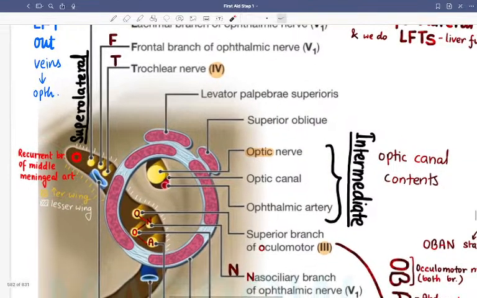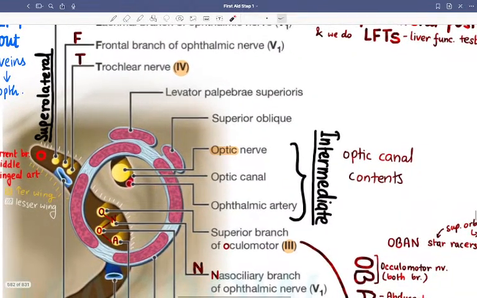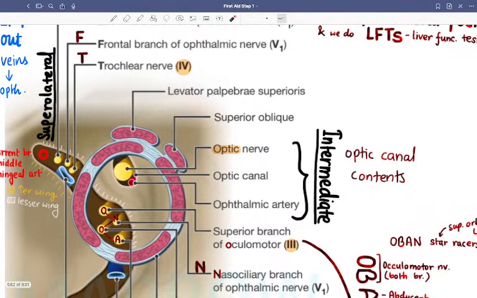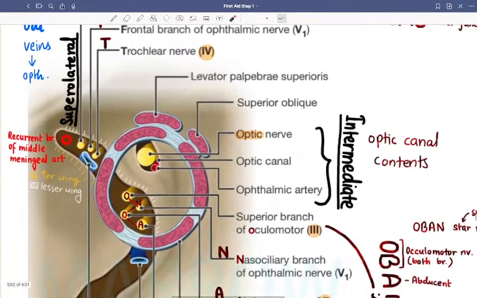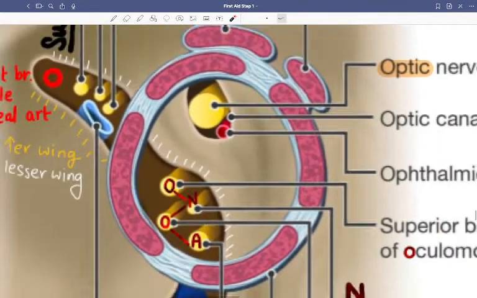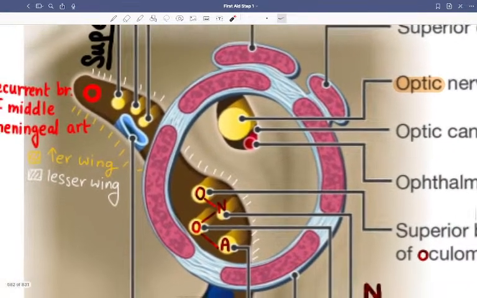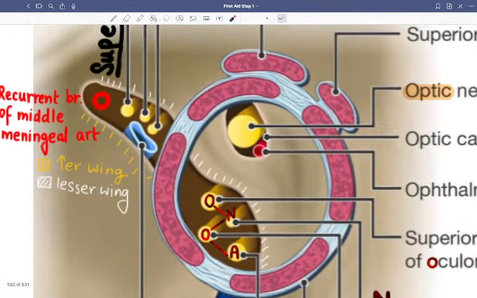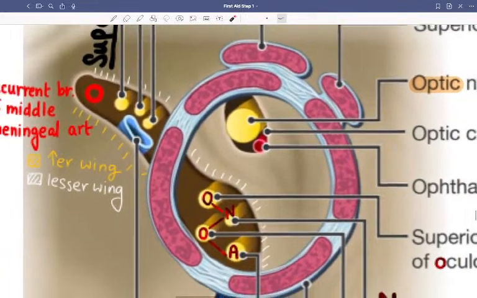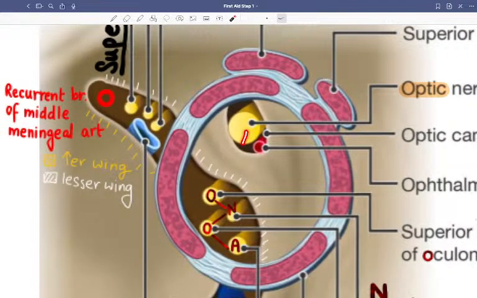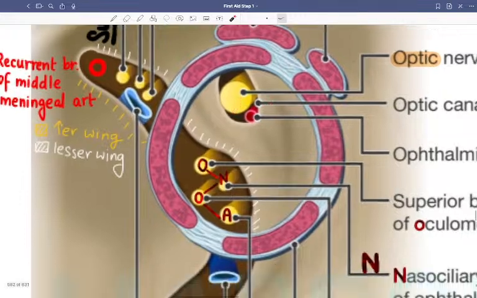Now we'll go into the zonula of Zinn. Here the most important part is this. I think this was levator palpebrae superioris. It's superior, so I'll take it as the superior orbital nerve. This is superior rectus. This is maybe medial rectus, lateral rectus, and this one we have to see. So this is also important. Next is the optic canal, obviously, so the optic nerve and ophthalmic artery. Next we have these nerves.